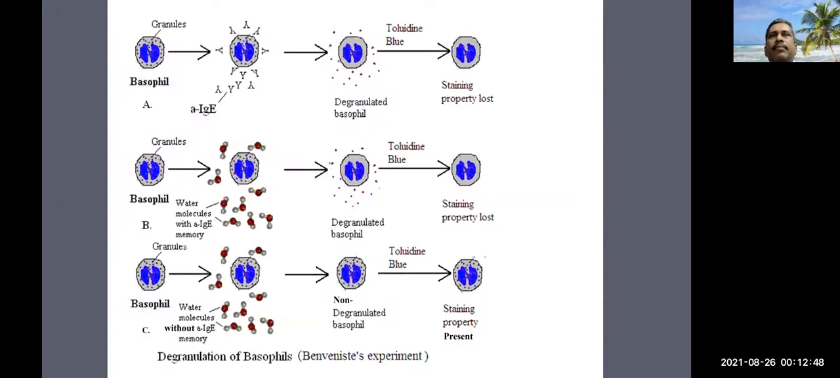Jacques Benveniste was the first scientist who produced a technique or experimental design by which the memory of water can be seen. This is very similar to the homeopathic principles. Basophils contain granules. By the use of anti-IgE molecule, these are degranulated, and so the staining property is lost by toluidine blue.